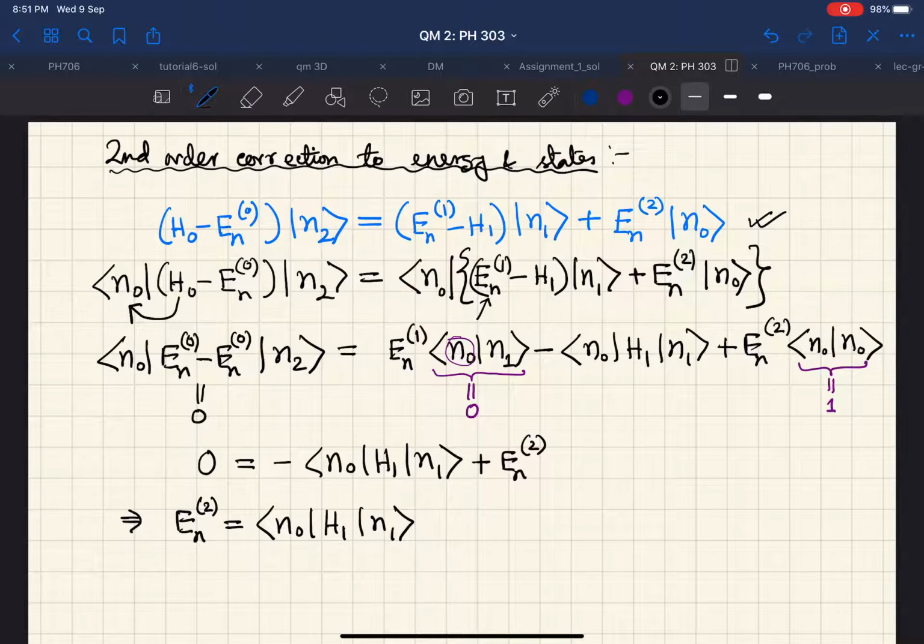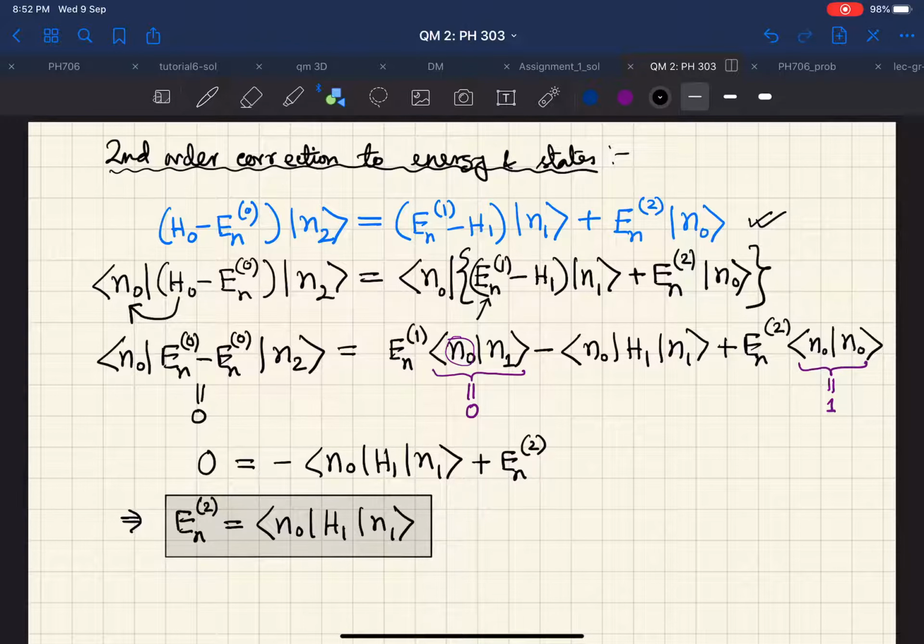That means it was the expectation value of the perturbation Hamiltonian in the unperturbed state. But now what you are getting are some off diagonal matrix elements of this perturbing Hamiltonian H1 as the second order correction to the energy. So for the second order correction to the energy, we are getting this result.